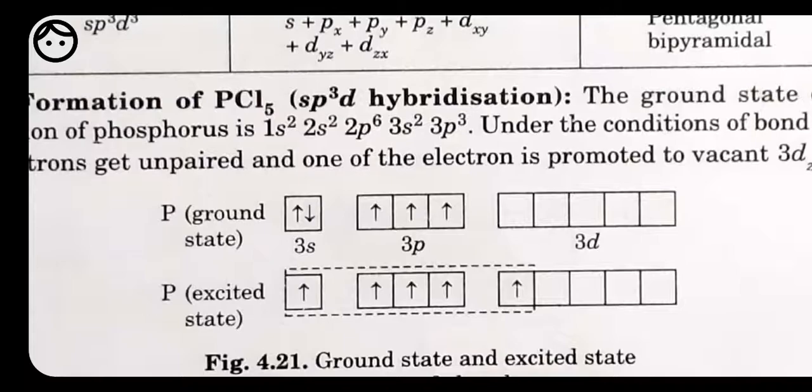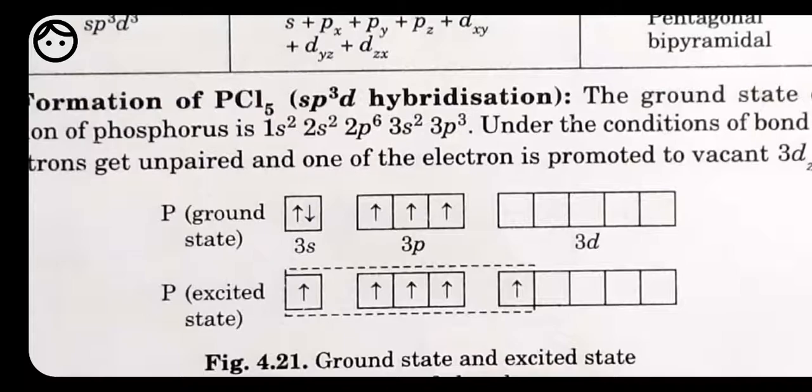So 5 chlorine are needed because chlorine is going to give one of its electrons, isn't it? Chlorine is having one electron in its outermost shell, so chlorine is going to give one electron. That's why we need 5 chlorine, because all the 5 chlorine give one electron to all the 5 orbitals, and then they intermix with one another and overlapping of atomic orbitals takes place. Thus the hybridization this one is going to show is sp3d hybridization.